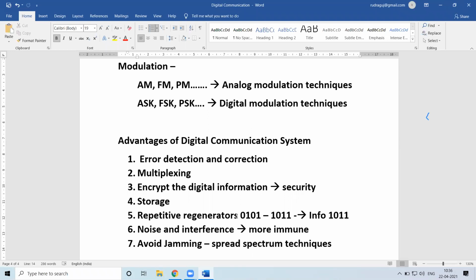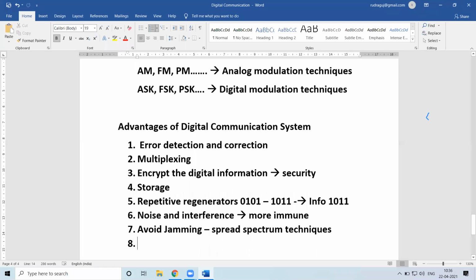So what is meant by direct sequence spread spectrum, then frequency hopping spread spectrum, then code division multiple access. So how we can try to avoid these things. Basically what we are trying to achieve is multiple access, that is, many people can use the same channel at the same given time. Those are the techniques we will be looking out for.